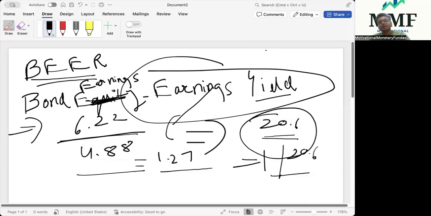So usually what does the bigger ratio tell us? If this ratio is more than 1, it basically indicates the equity markets are giving you lesser earnings, or lesser yield, and the bond market is giving you better yield. Because mathematically, your denominator is a lesser number and your numerator is a bigger number.